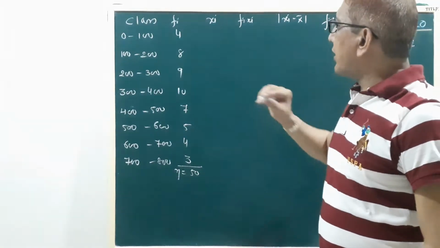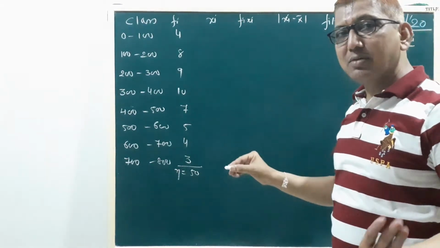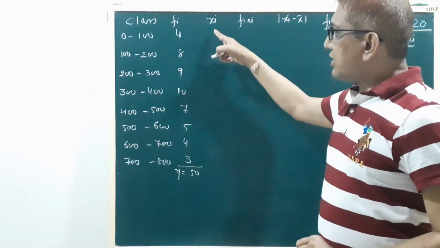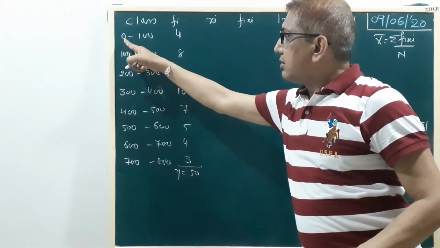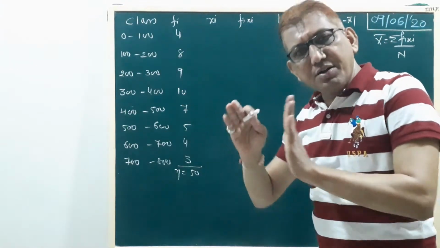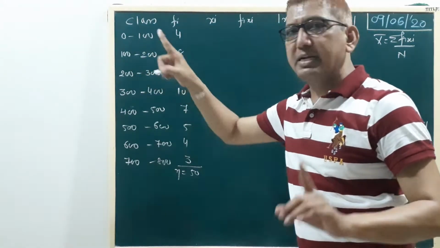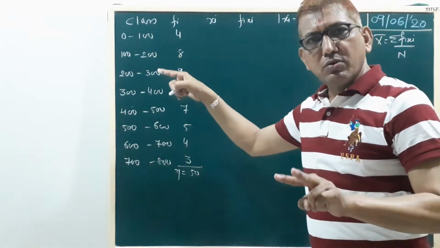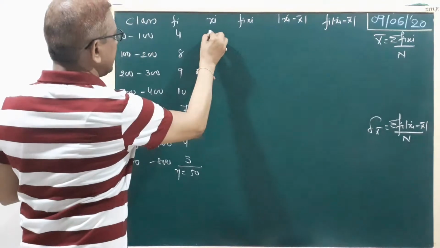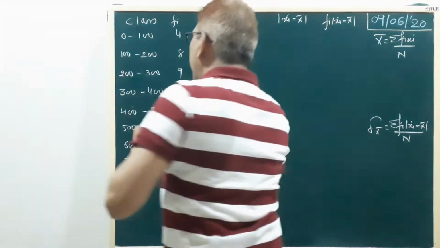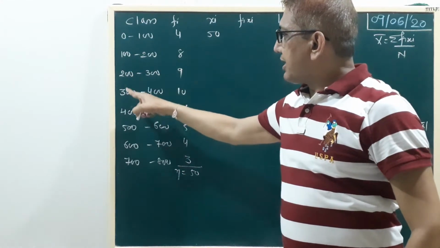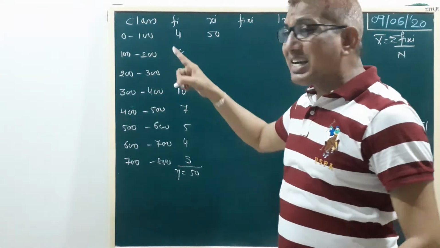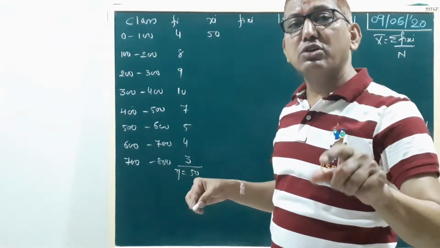Is it clear? Now first we find xi, the middle value of each class. It is the sum of the lower limit and upper limit divided by 2. 0 plus 100 divided by 2 is 50, so the first middle value is 50. Now look here: 0, 100, 200, 300, 400, 500, we add 100 each time. So the class length equals 100.